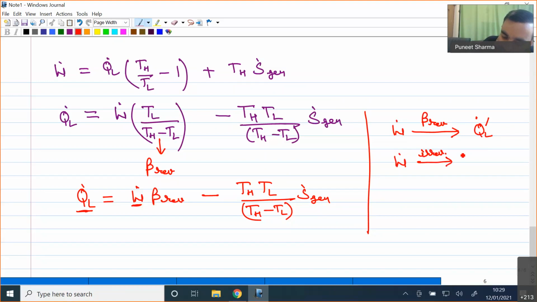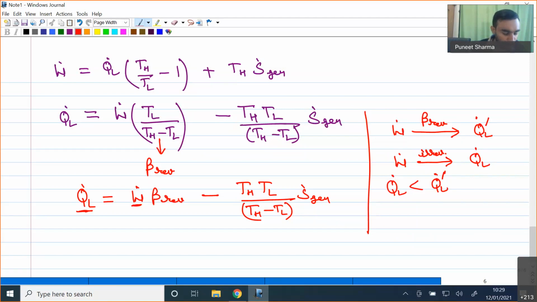In that case, I will be getting the refrigeration effect at the rate of Q dot L. And ultimately I will find that my Q dot L is less in comparison to Q dot L dash.